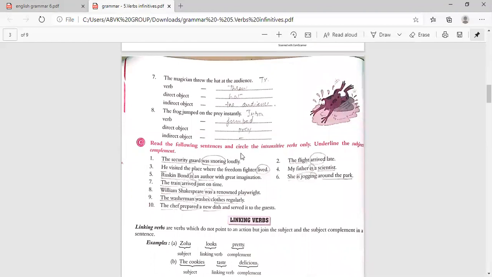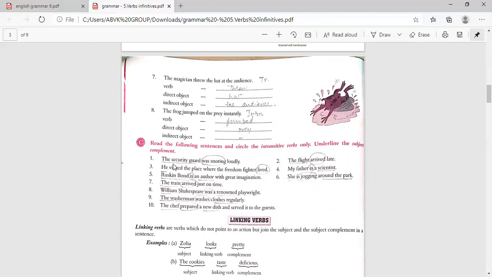Read the following sentence and circle the intransitive verbs only. Underline the subject complement. Here, security guard was snoring badly. So what should he do? Circle the intransitive verb and underline the subject complement.